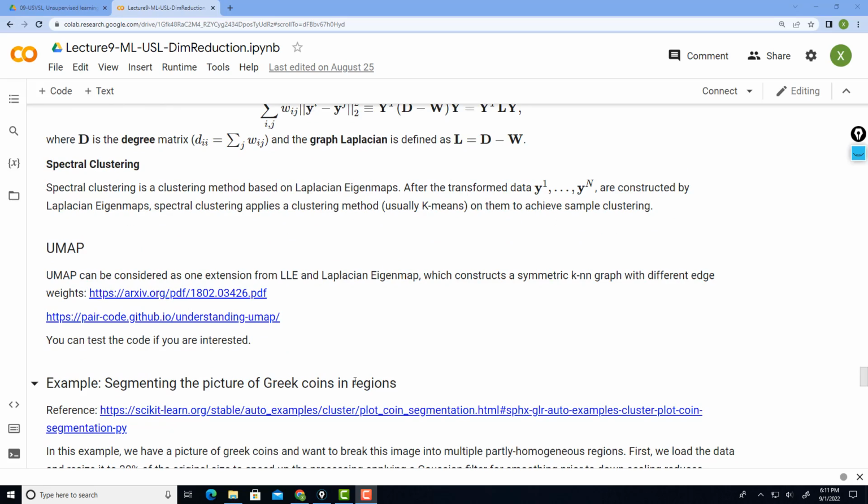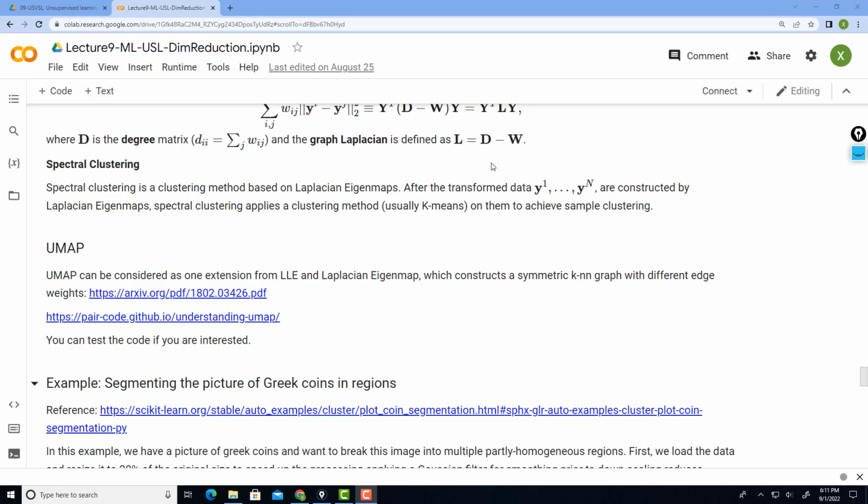And in fact, there are many extensions of LLE and the Laplacian eigenmaps. For example, UMAP is one of the quite commonly adopted nonlinear dimension reduction algorithms. One important modification that UMAP made is that when they construct the k-nearest neighbor graphs, they make sure the k-nearest neighbor relationships are mutual.